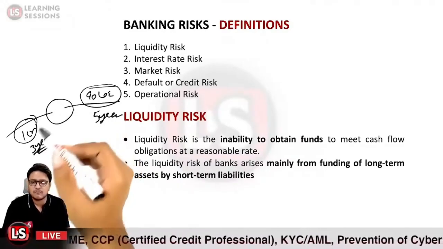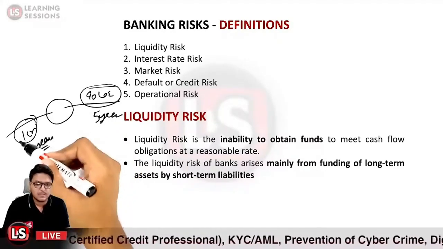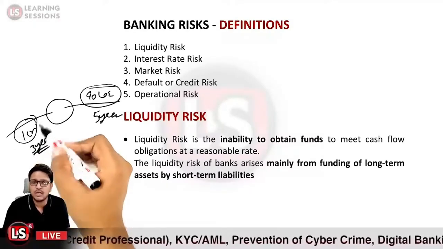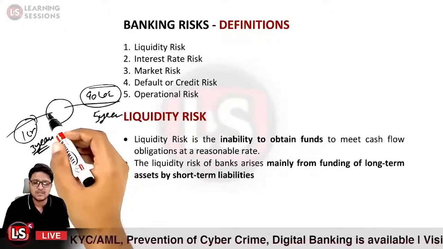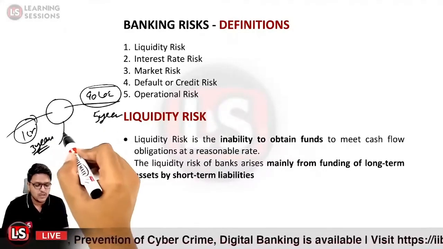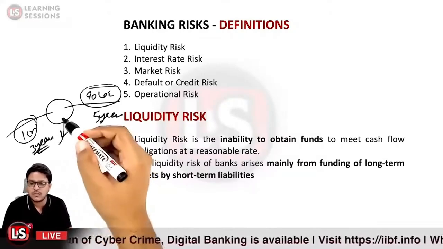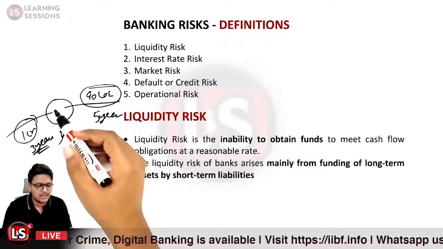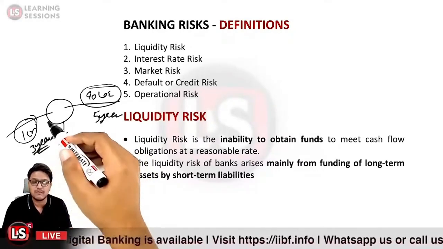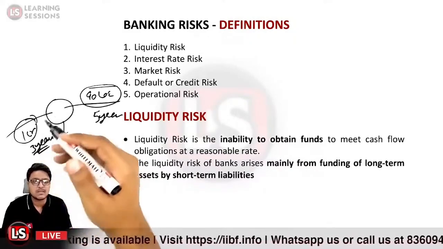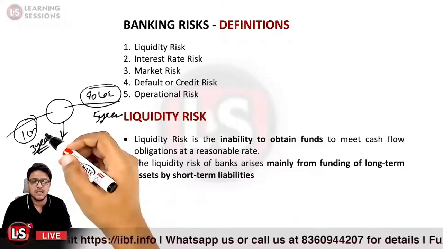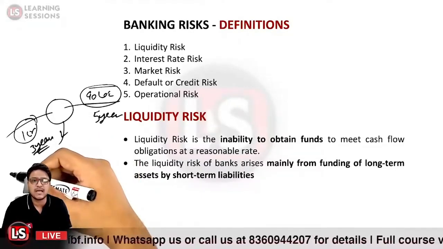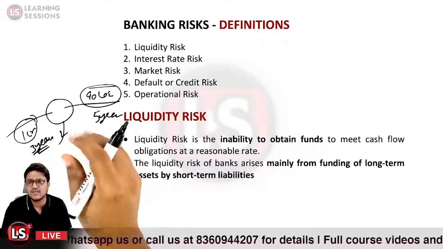Now after the period of 3 years, let us take the case that the person does not want to renew the FDR, does not want to renew the deposits. In that particular case, the bank has the obligation to refund the money, to return the money to the depositor. So in that case, the bank will be facing what type of risk? The bank will have the liquidity risk, because the bank has the inability to obtain the funds to meet the cash flow obligations at a reasonable rate.